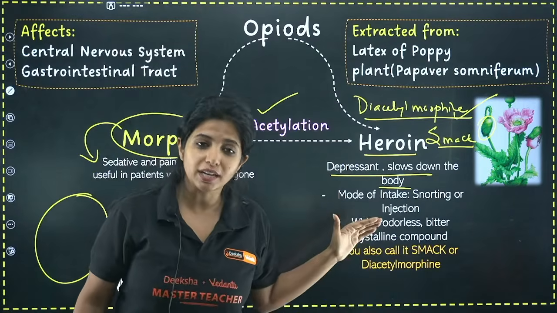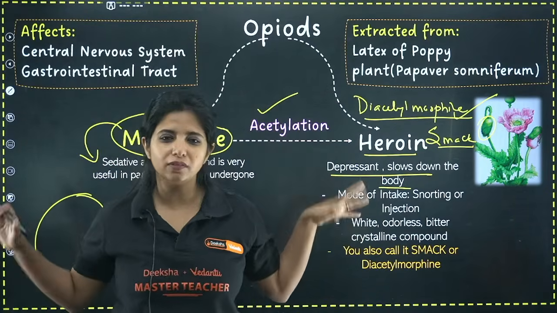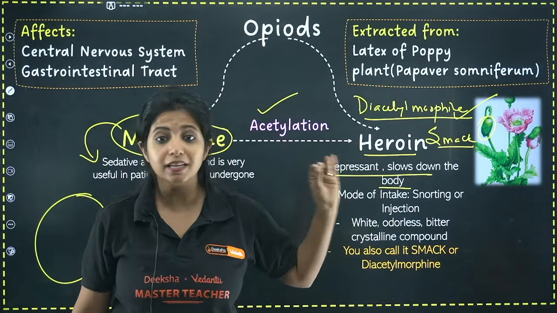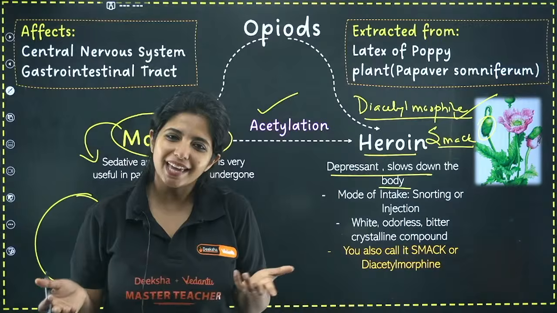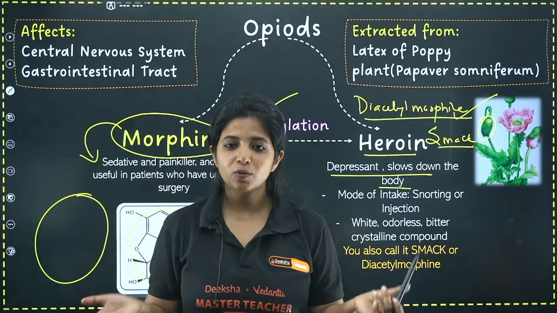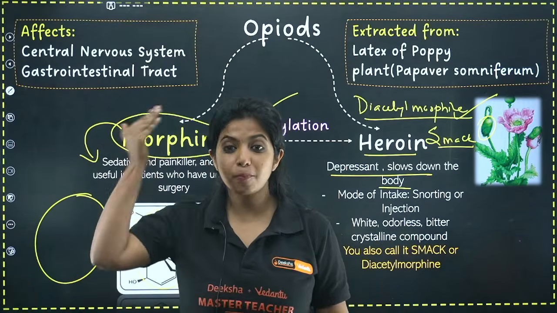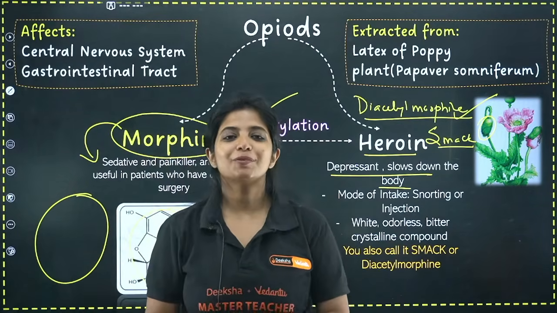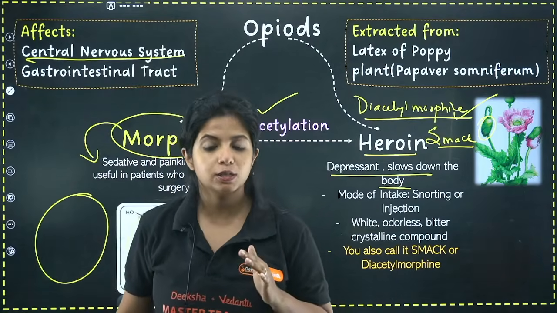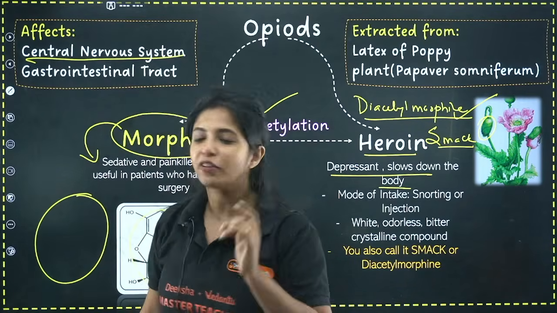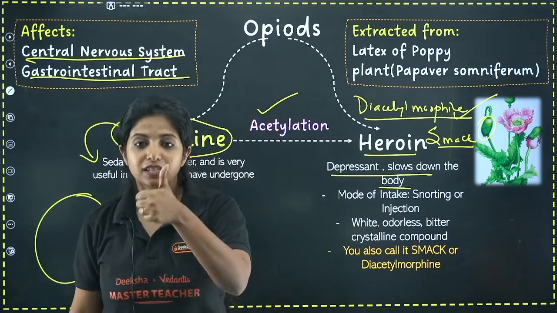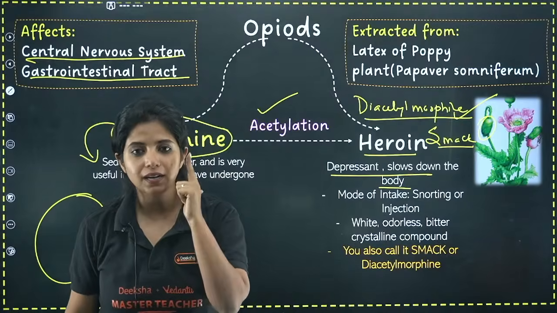That's about heroin. So morphine is a sedative and a painkiller. Both of them are going to slow down your body. Heroin is a depressant. It completely slows down your body. So where is it actually affecting? Where is it affecting to slow down our body? Who controls all of this? Your brain and the spinal cord. So it basically affects your CNS, central nervous system. Apart from that, it also affects your gastrointestinal tract. Two things, CNS and gastrointestinal tract.